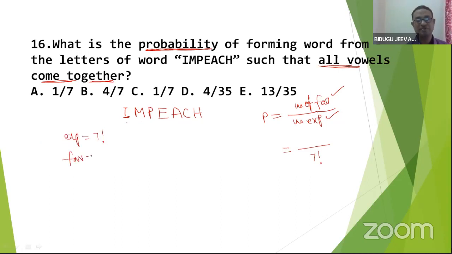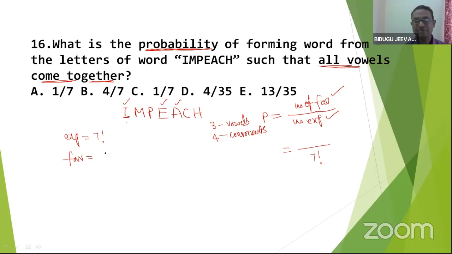What is your favorable event? Vowels come together. How many vowels are there? 1, 2, 3. 3 vowels are there, right? And 4 consonants are there. Okay. Now we need to arrange the vowels.